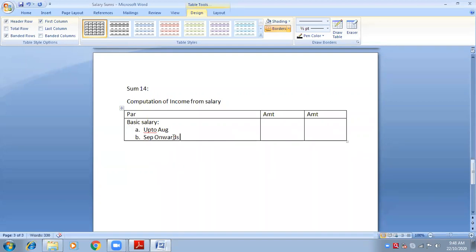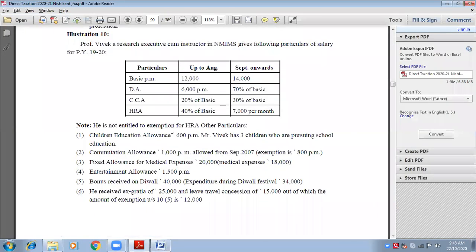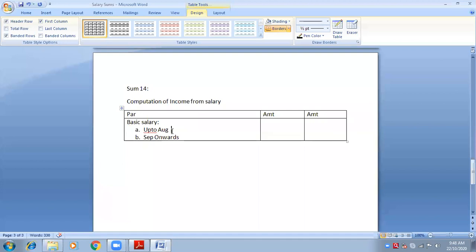Okay. So you can make a bracket here. What is the basic salary up to August? 12,000 per month. So it is 12,000 into how many months? 5. Very good. April, May, June, July, August, total 5 months salary at 12,000 per month. Therefore, what would be for 5 months? 60,000. So here in the inner column, you will write 60,000.